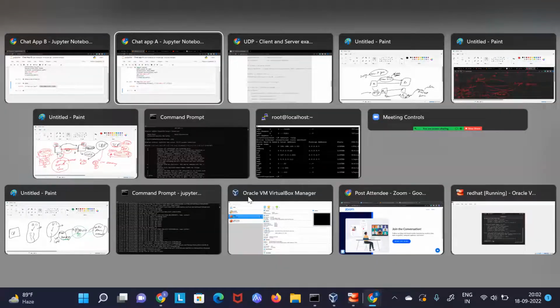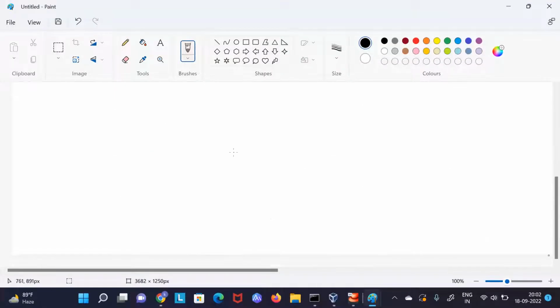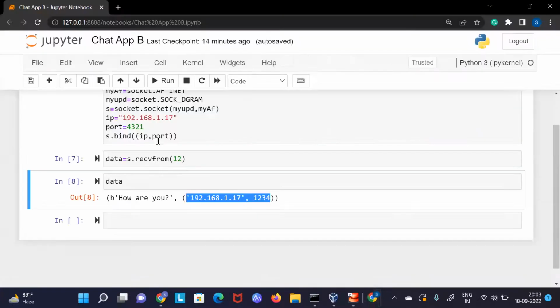Even if you know a little bit about networking, this is not basically a networking class, but whenever we send a packet of data, there are two things. First, the data we wanted to send. We also have where it is coming from, like the IP and port number. Why do we need this? Because if this one has to do further communication, how will it do that without the port number?